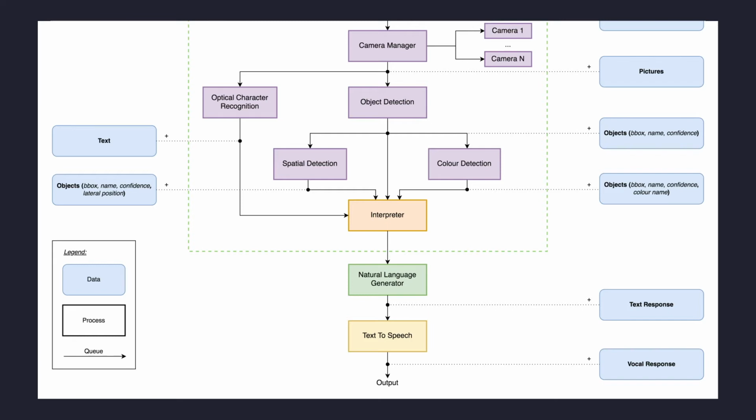The interpreter service waits for all the responses and merges all the data before sending it to the NLG service. The natural language generation produces a text response given the intent of the NLU and the information gathered in the services related to vision. It uses a rule-based approach with predefined templates to return a natural language response. The text-to-speech converts generated text to an auditory response using the Google Translate TTS API.